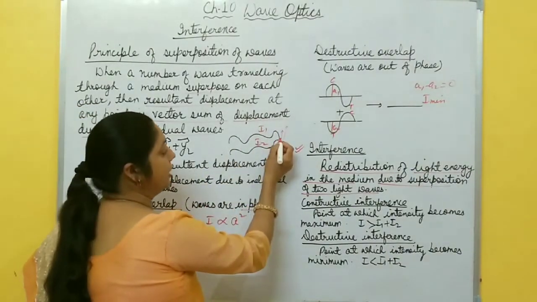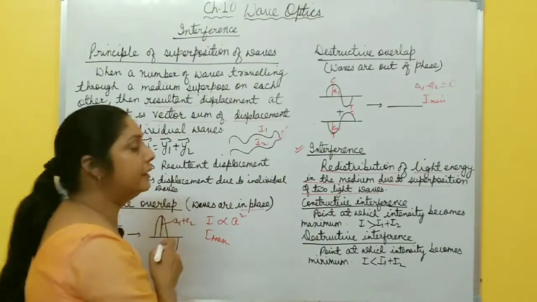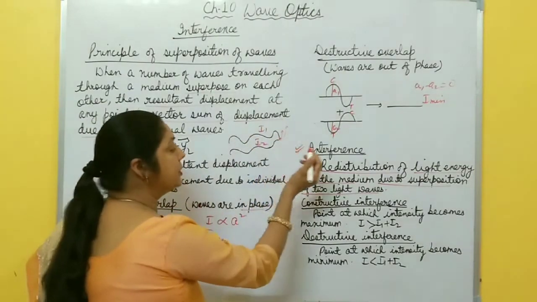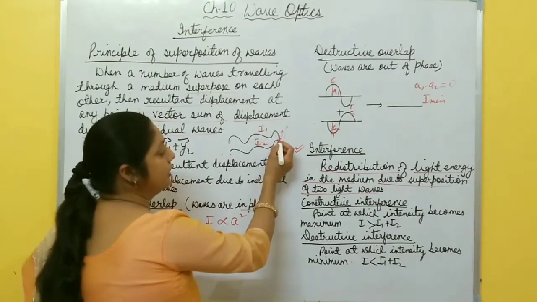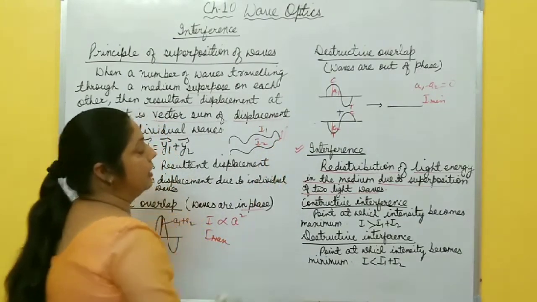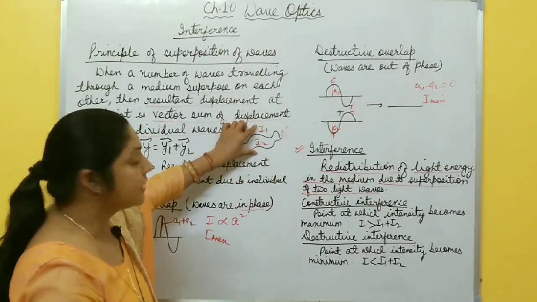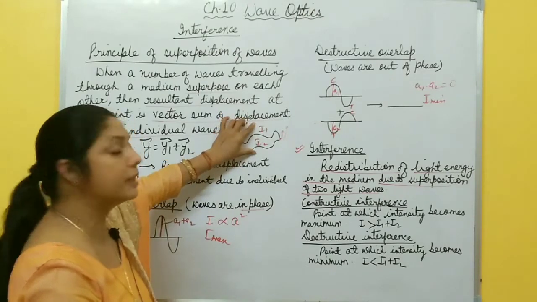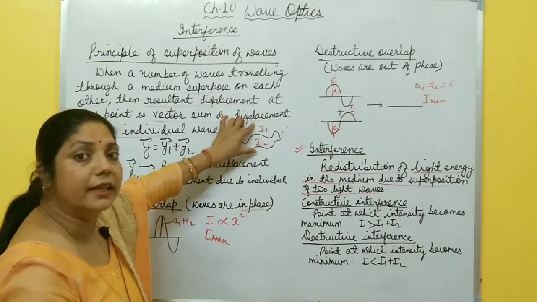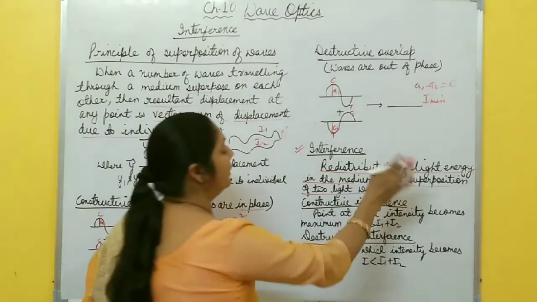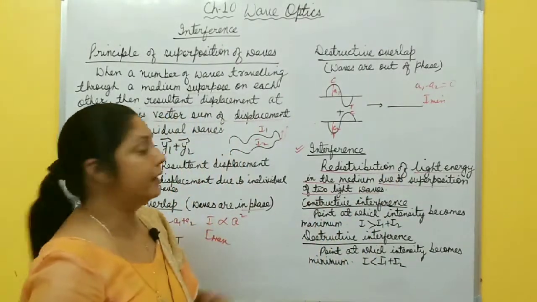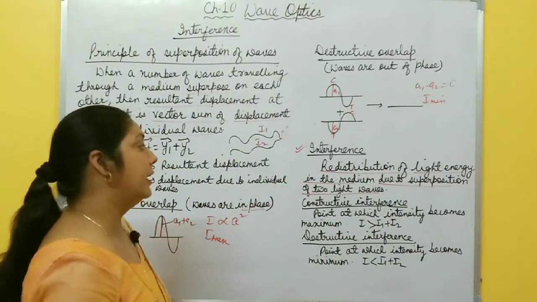When two waves superimpose at this point in the medium, then due to superposition of the two light waves, the resultant intensity is either greater than the sum of these two or less than the sum of these two. It means there is redistribution of light energy. This phenomenon is called interference, right?